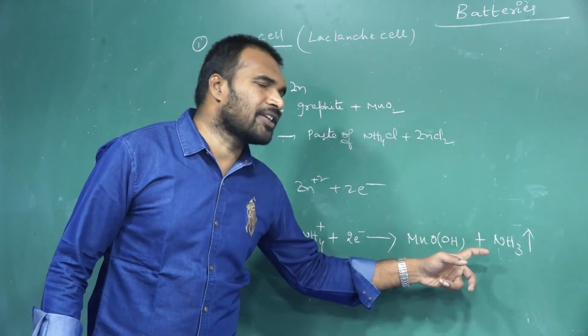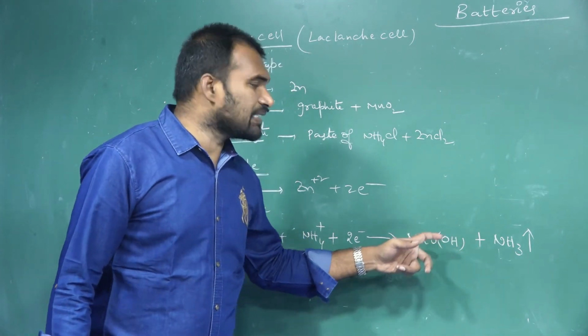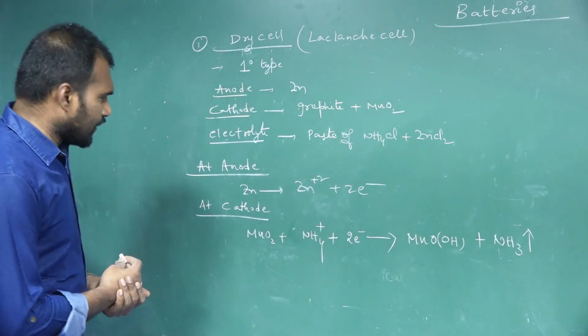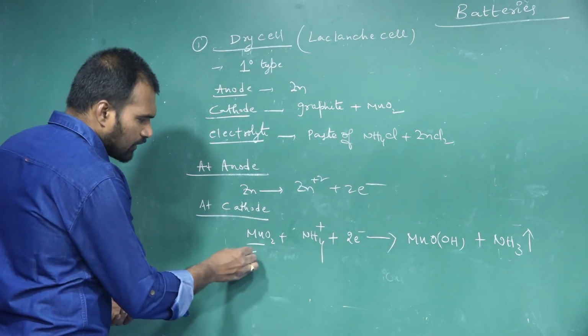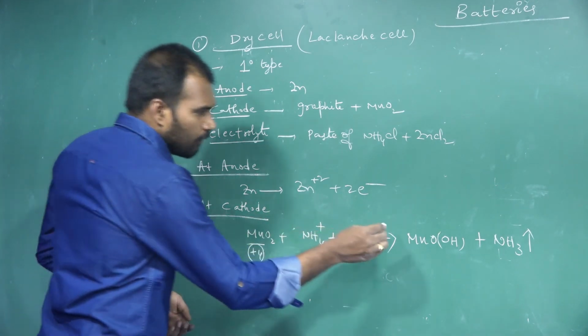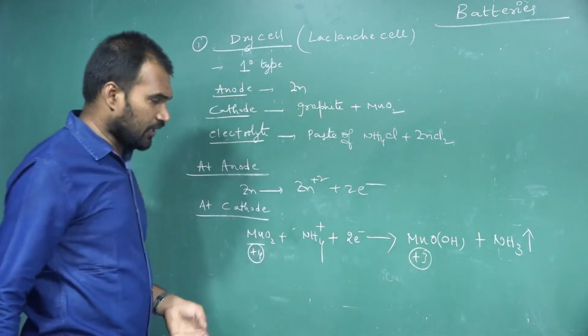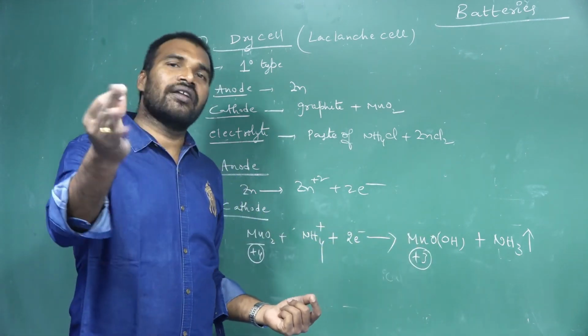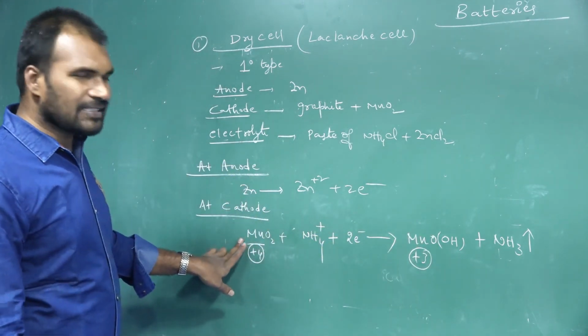Manganese oxyhydroxide. If you see the oxidation state of manganese, here manganese is in +4 oxidation state. Here manganese is in +3 oxidation state, decreasing from 4 to 3. A decrease in the oxidation state is what we call reduction. So here manganese is undergoing reduction.